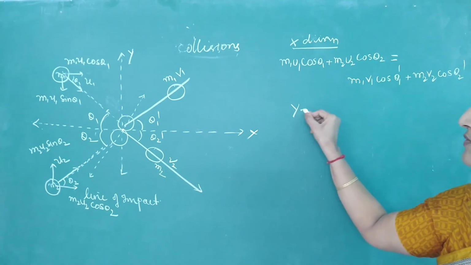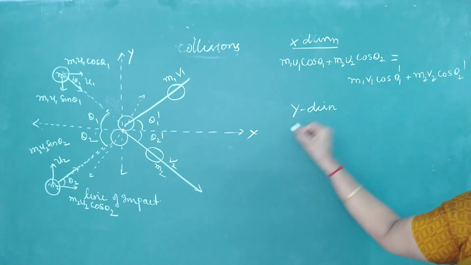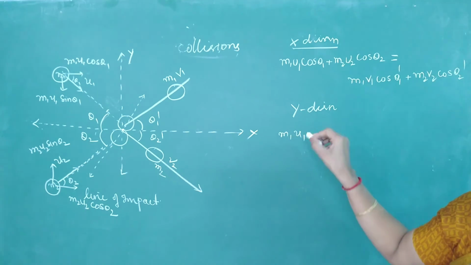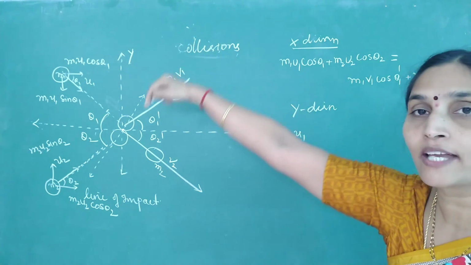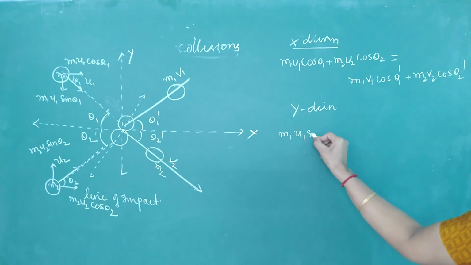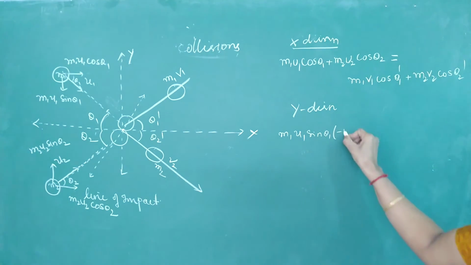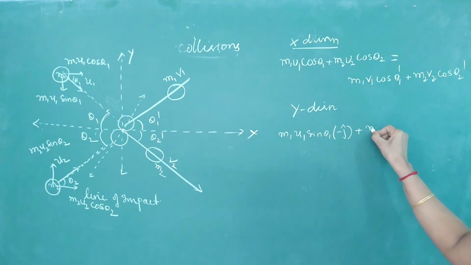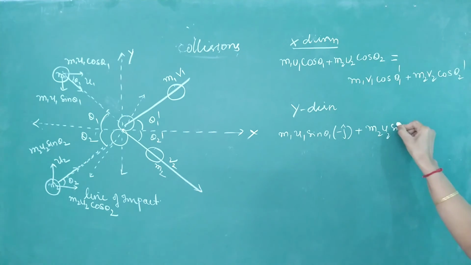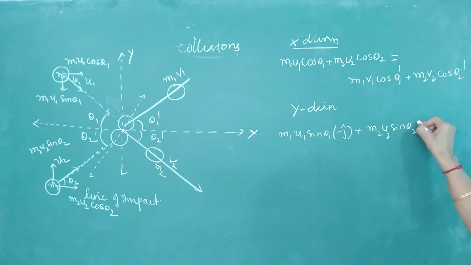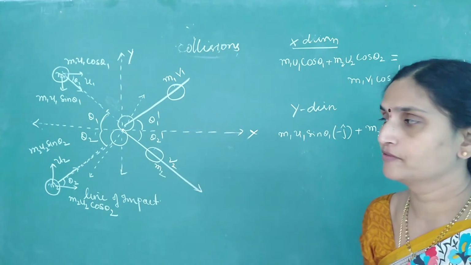Similarly, write conservation for the y direction. Here be careful. m1 u1 sin theta 1 is acting downward. So m1 u1 sin theta 1 in minus j cap plus m2 u2 sin theta 2 in plus j cap, since it is acting upward.